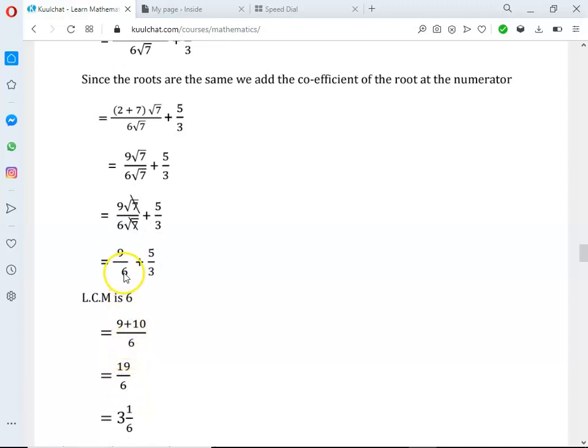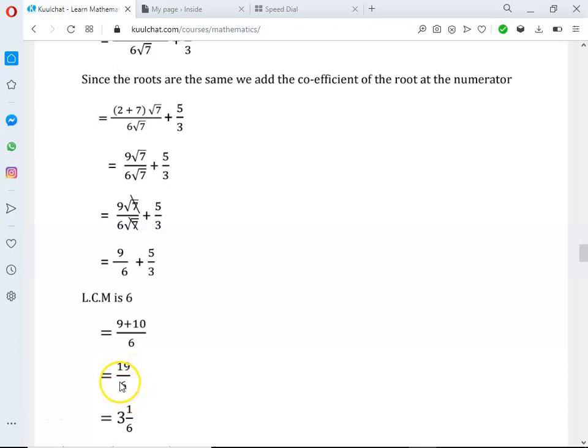Okay, so here is this 6. 6 will go into 6 how many times? 1 times. We need the 1 to multiply this 9, and it gives us 9. Then we'll bring the plus here. And 3 will go into 6 how many times? 2 times. We need the 2 to multiply the 5, and we get 10. So we have to add. So 9 plus 10 will give us 19. So that's a 19, all divided by 6.